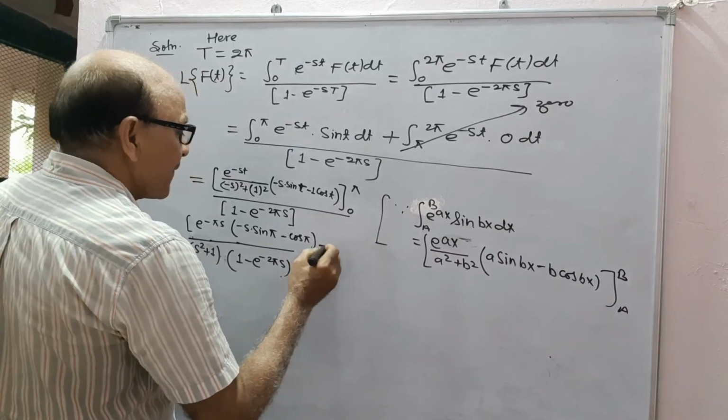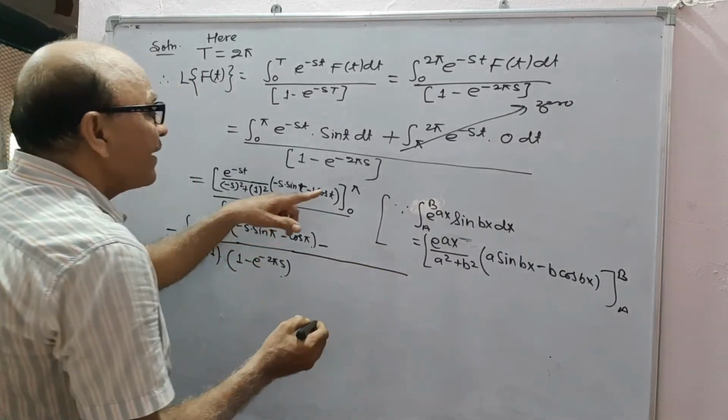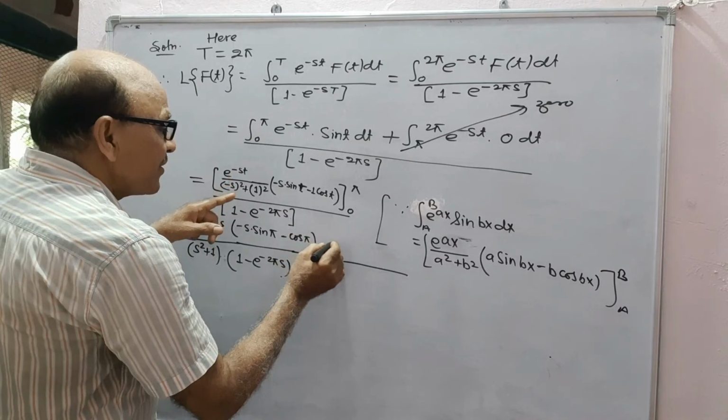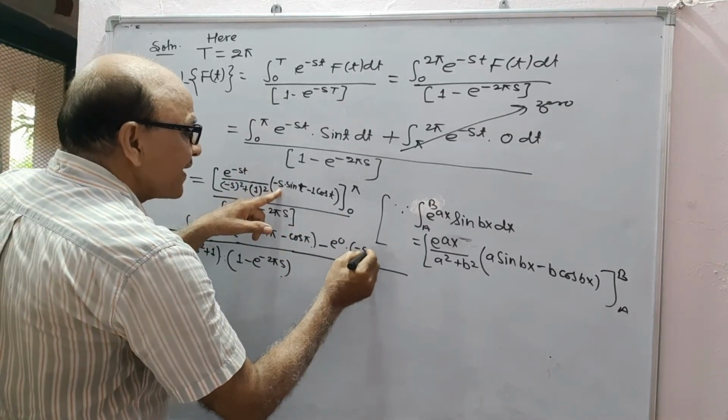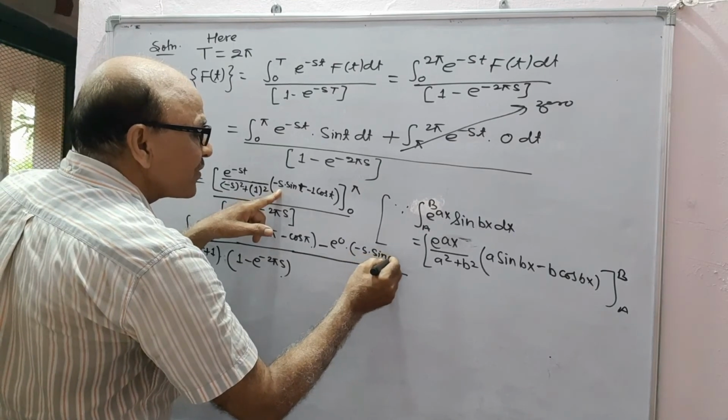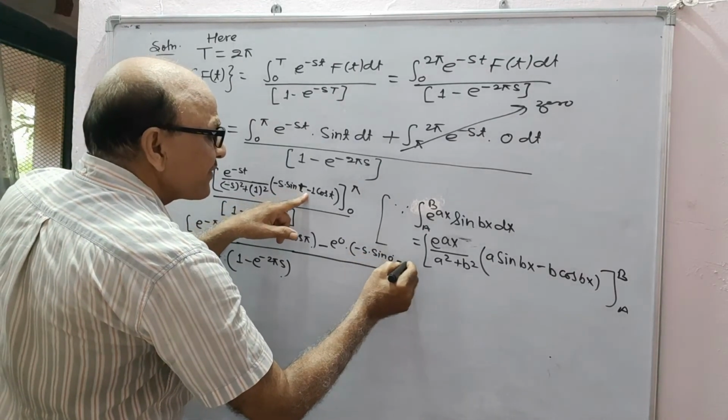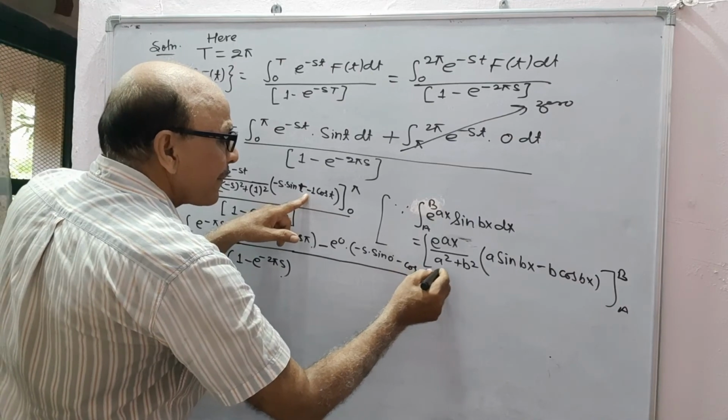The lower limit is e to the power 0 into minus s into sin 0, which is again 0, minus cos 0.